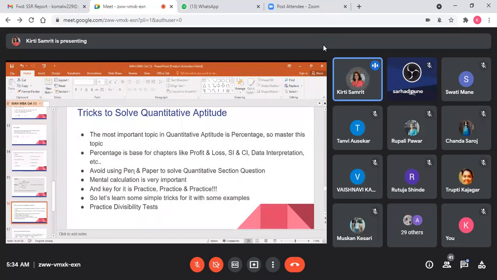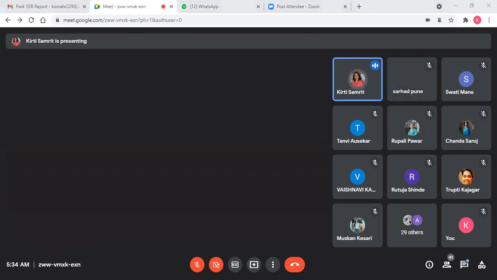Okay, so you should know the formulas for percentage. Then again, profit and loss. Okay, again interest, how to calculate the interest, how to calculate the profit, how to calculate the loss. Right? Data interpretation problems are there. Now, student here, no, actually, yes.